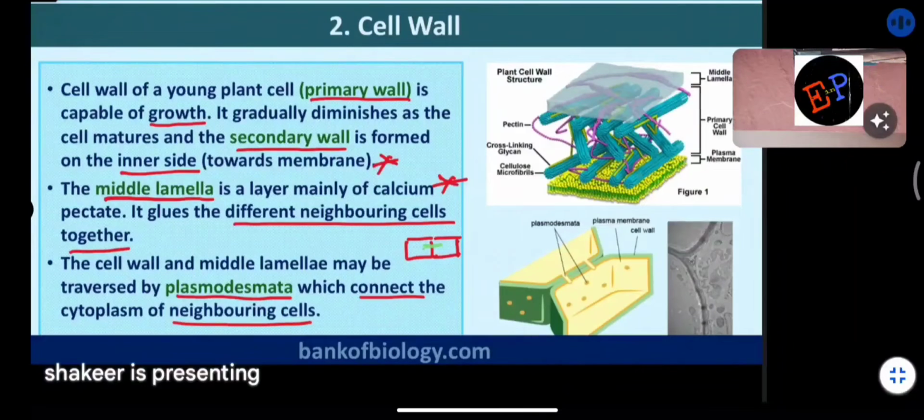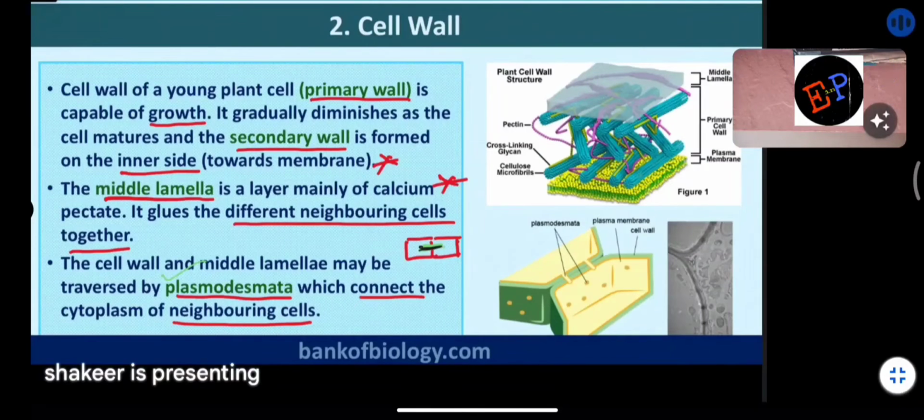That connection itself, what do we call it? We call it plasmodesmata. This connection between two cells is called plasmodesmata. And what will this plasmodesmata do? It will connect the cytoplasm of neighboring cells. To pass information from one cell to another cell, there should be some passage.